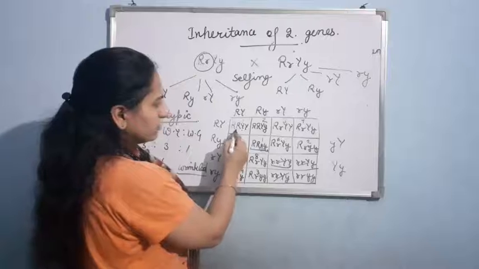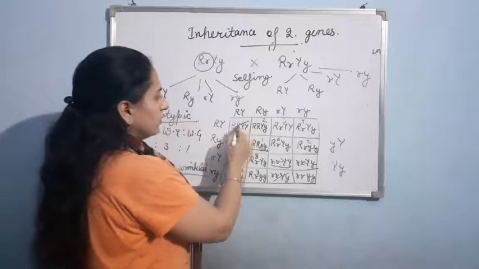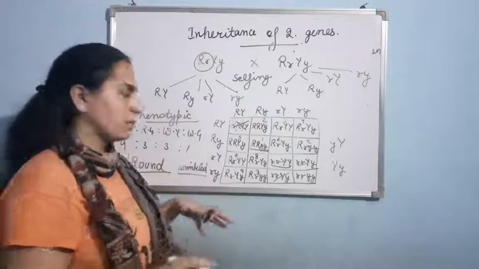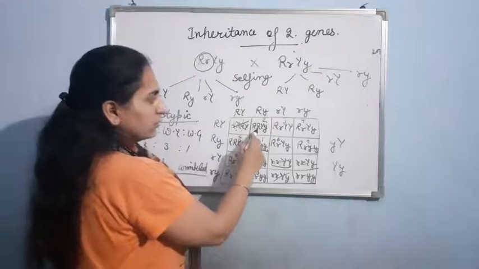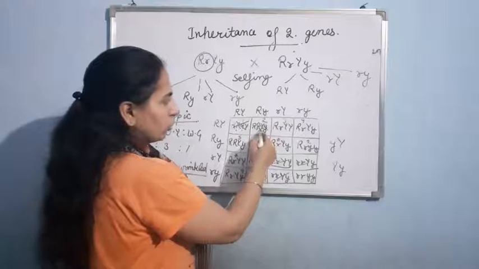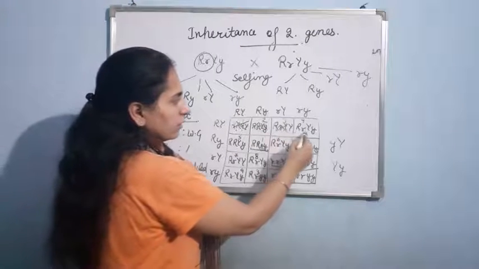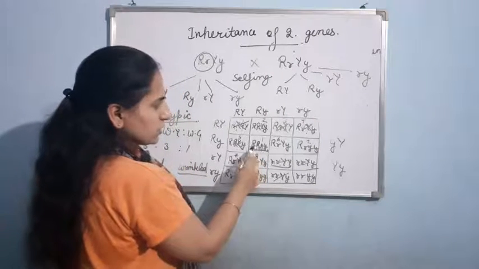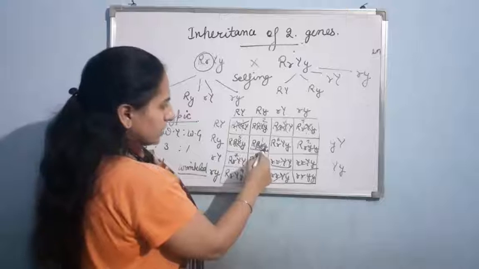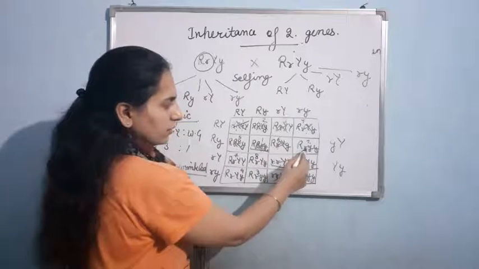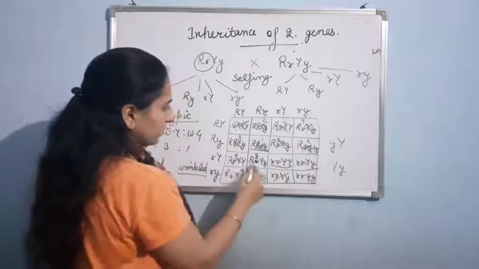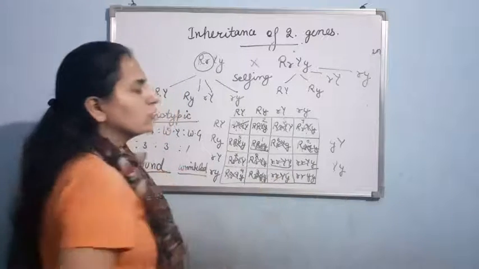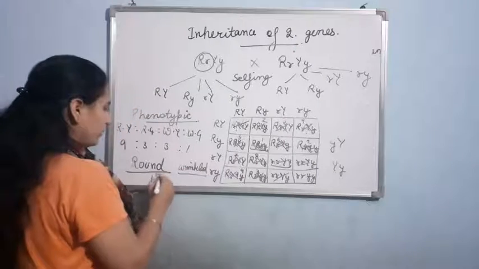Capital R is there, 1. I'll not see the color of the seeds, I'll just see the shape. Round, round, 2, 3, 4, 5, 6. This is also round. 6, 7, 8, 9, 10, 11, 12. So 12 seeds are round.